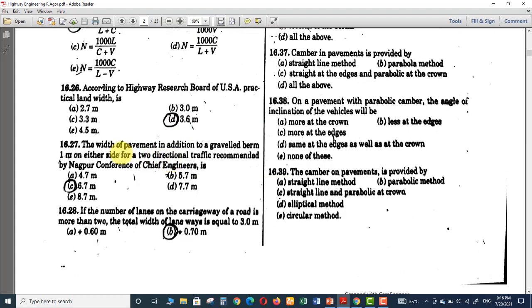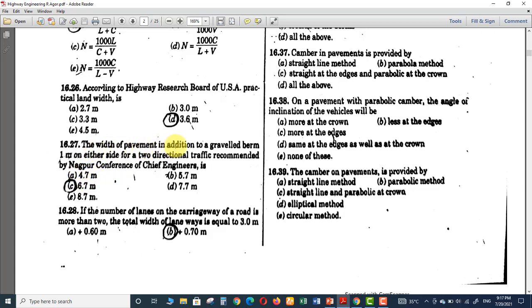The next question is the width of pavement in addition to gravel berms 1 meter on either side for two directional traffic recommended by Nagpur Conference of Chief Engineers. Actually, the width of pavement decided by Nagpur Conference was 4.7 meters.